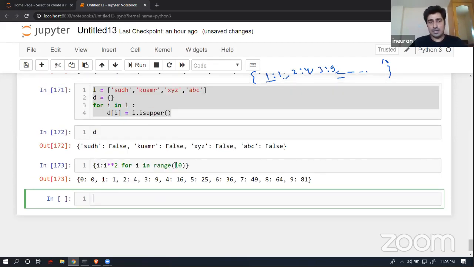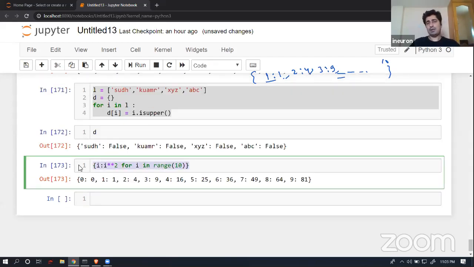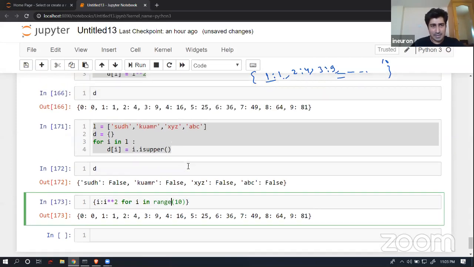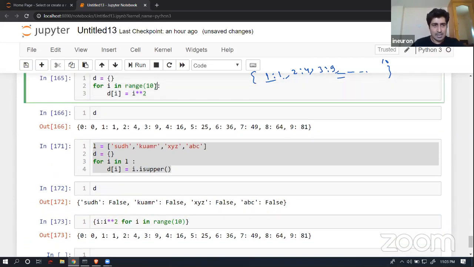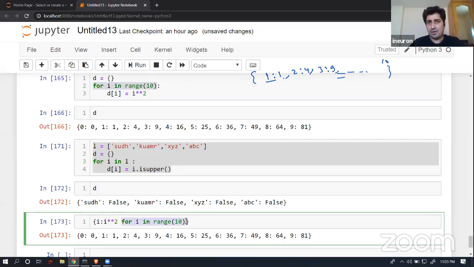Done. So instead of writing a multi-line piece of code, just in a single line, by using a list comprehension, I have written the same thing, nothing fancy. Whatever I have written in this particular place, I'm just trying to write the same thing over here, right? So operation wise, there is no difference.